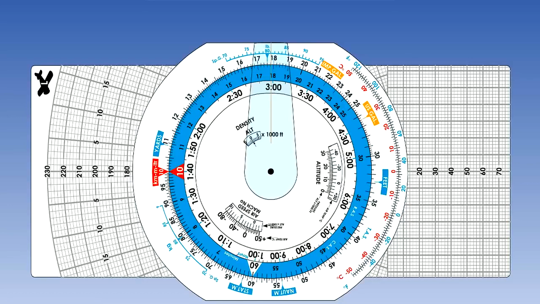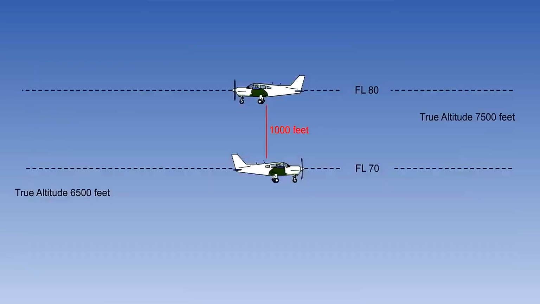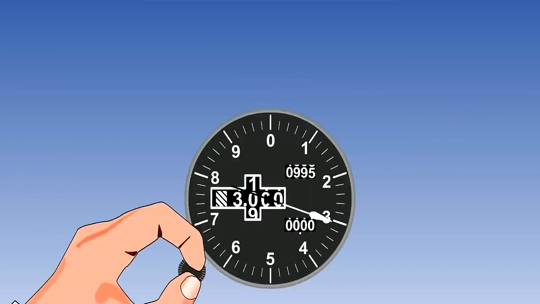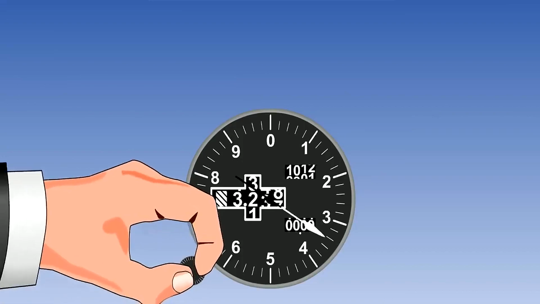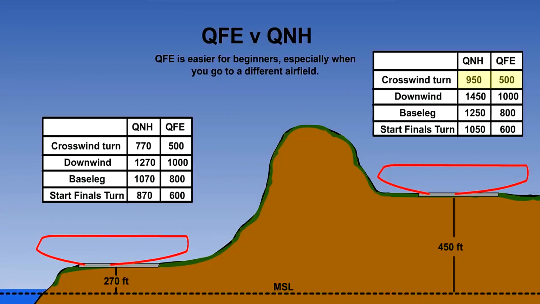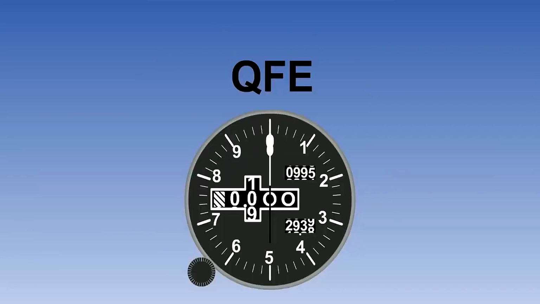However, if we are high enough to be clear of obstructions, we are not interested in our true altitude. It is more important to have vertical separation from other aircraft. We therefore set 1013 and fly flight levels. At an airport, we can use QFE. This is easier for beginners.